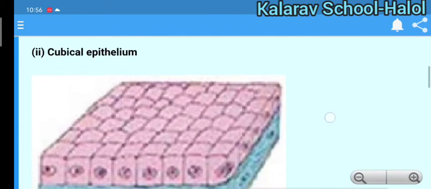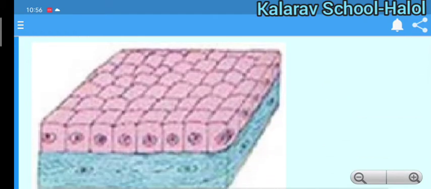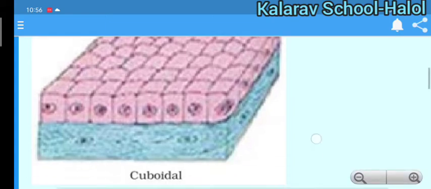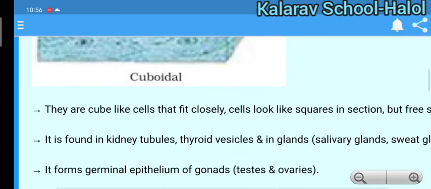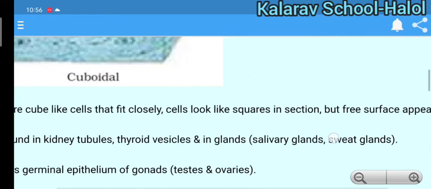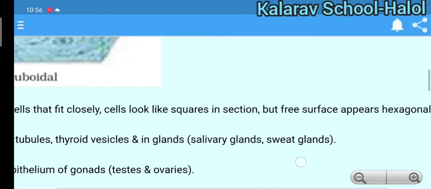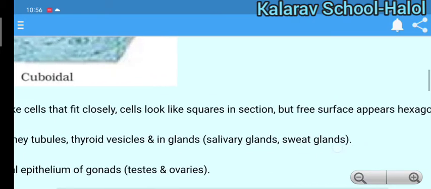Next is cubical epithelium. As the name indicates, it looks like a cube. As you see in the diagram, they are cube-like cells that fit closely. They look like squares in section, but the free surface appears hexagonal.